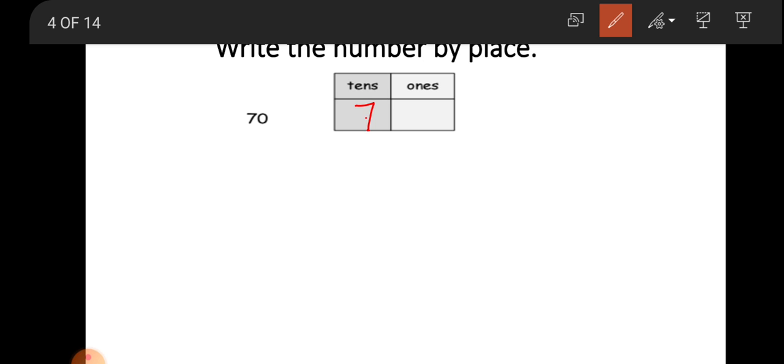And 0 is in ones. So write 0 is in ones place. Now, how to read this number? 7 is in tens, so speak 70 and then speak the ones number. But in this number, ones is 0, so only speak 70.